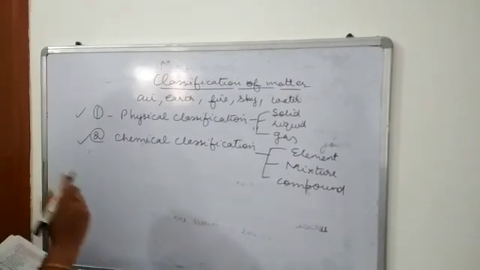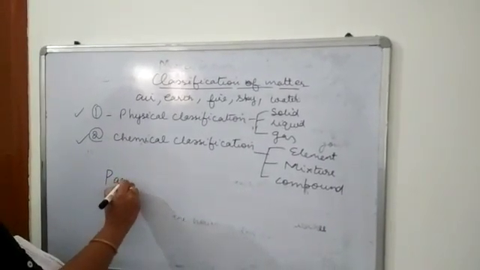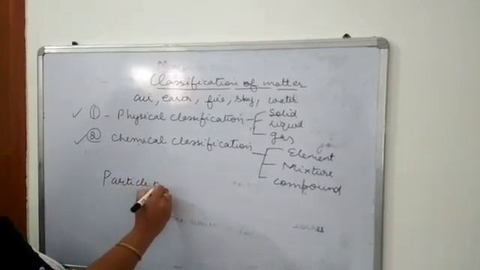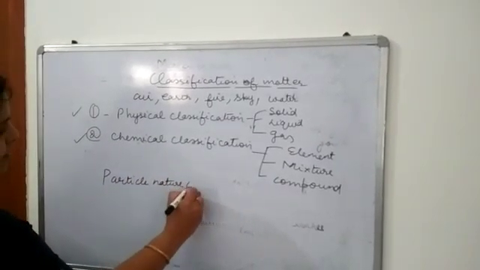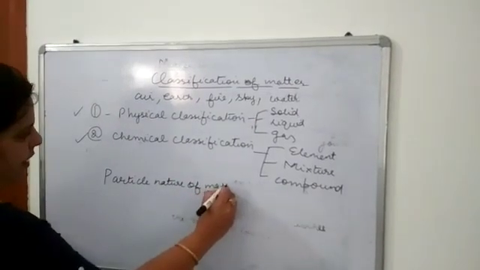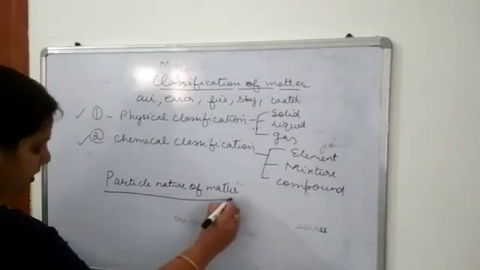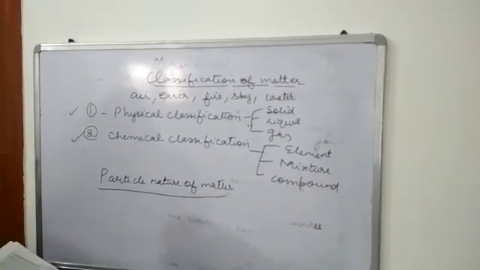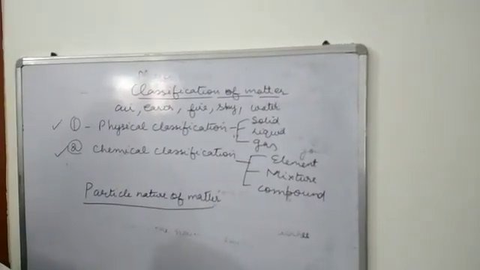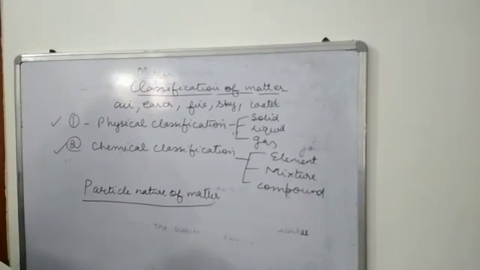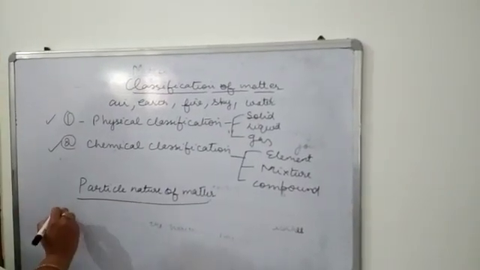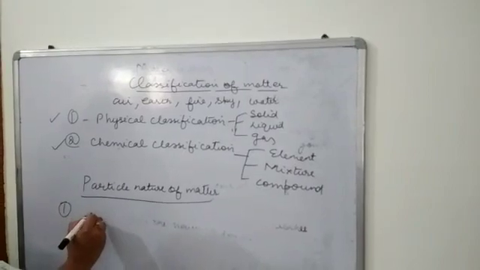Now, physical nature of matter, that is physical classification. First of all, we are going to study the particle nature of matter. In particle nature of matter, first of all, we are going to study activity 1.1, that particles of matter have space between them.